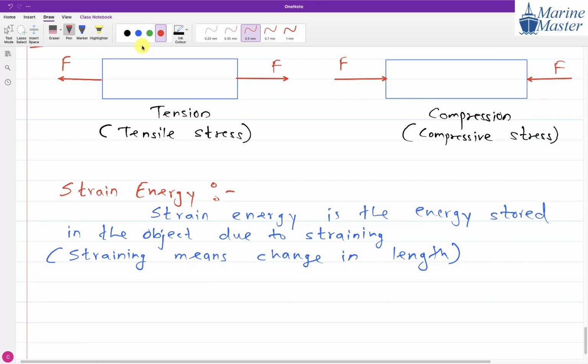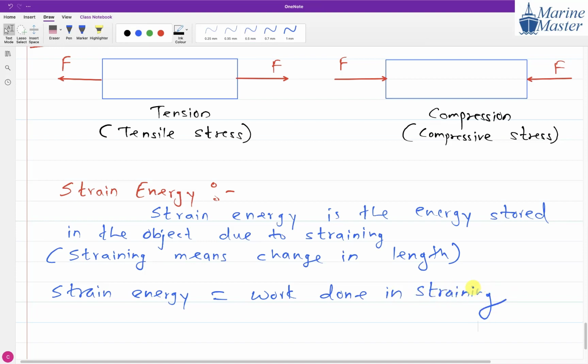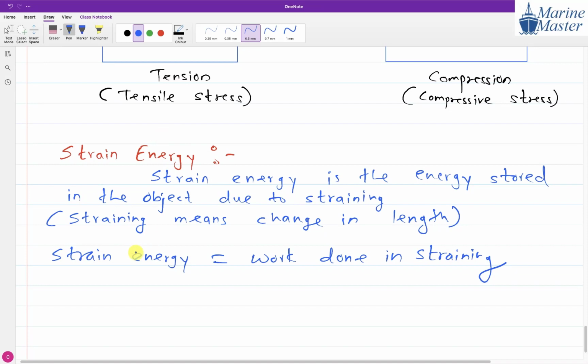What is meant by strain energy, guys? Work done in straining. And what is the meaning of the word straining? Straining stands for change in length, whether it is an extension scenario or a compression scenario. So, work done in straining. Please everyone, before going further, write down this discussion.